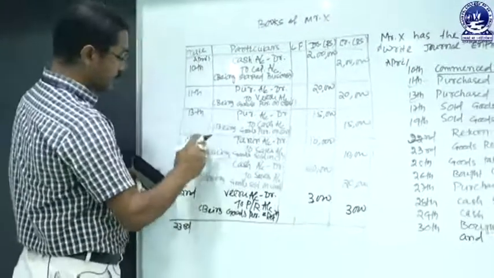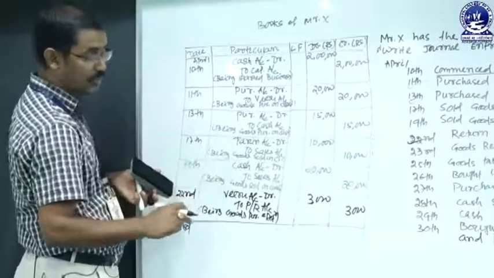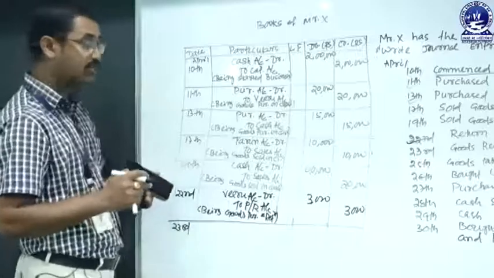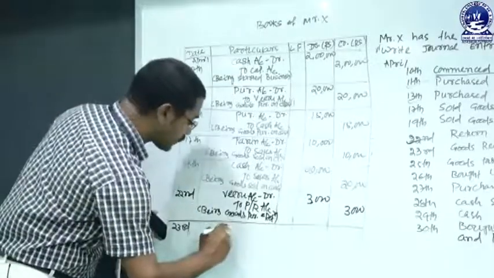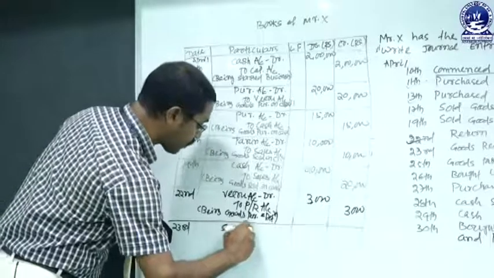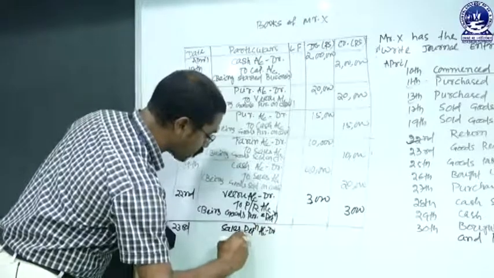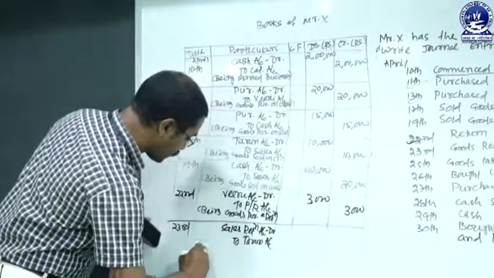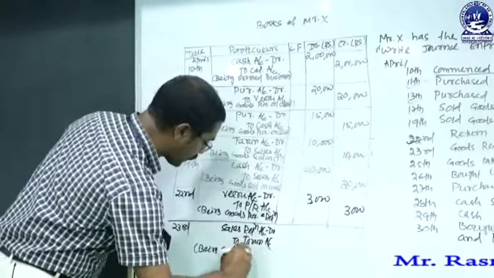That means in the 17th April transaction Tarun account was debited, but here Tarun account is credited because goods are returned by Tarun. That means Tarun is the giver and Tarun is a personal account. So sales return account debit to Tarun account, being goods sold and returned.